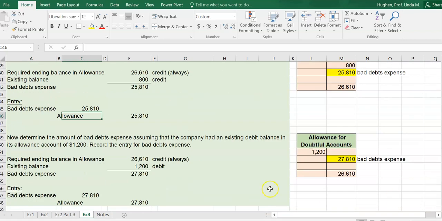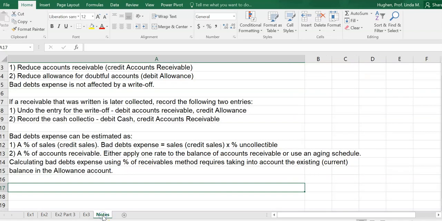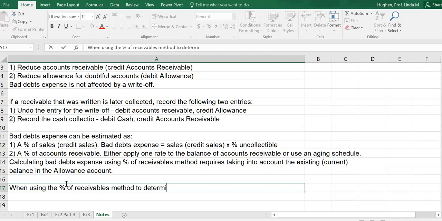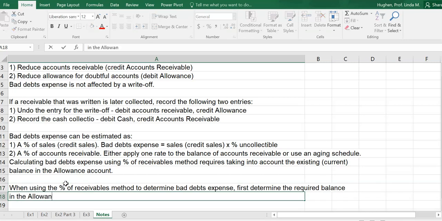So in each of the different scenarios, we see a different amount of bad debts expense. So I just want to point out the importance of understanding when we're using the percentage of receivables method, we need to account for what is the existing balance in the allowance account. Let's continue on with our notes. When using the percentage of receivables method to determine bad debts expense, first determine the required balance in the allowance account.